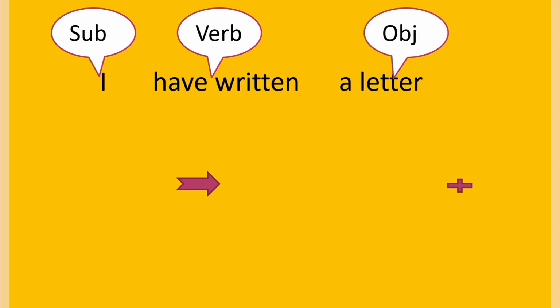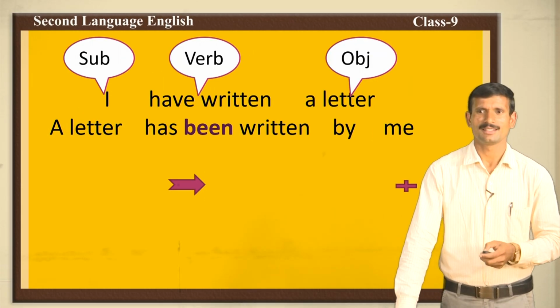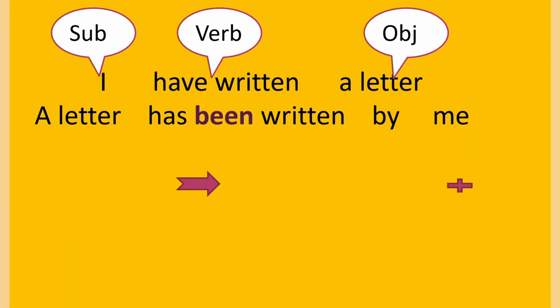Now, you can change a letter, yes, comes to the subject place, has is used. Yes, what is there? Been, very good, been is there. Why should we use here the word been? Because to show the past participle form, we should use been here. A letter has been written by me.